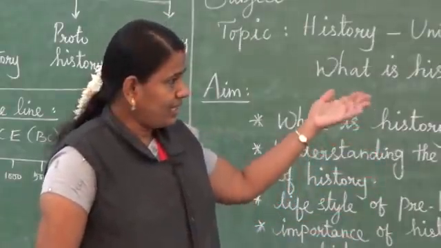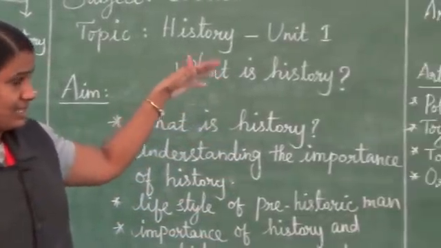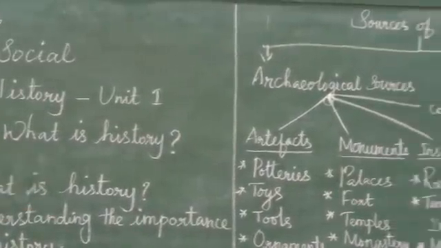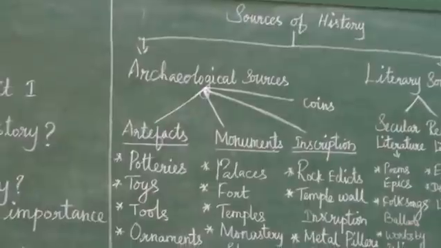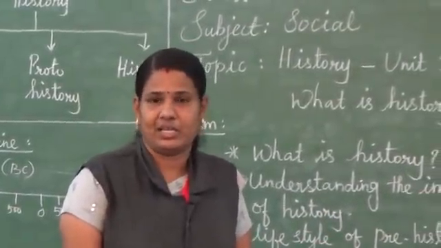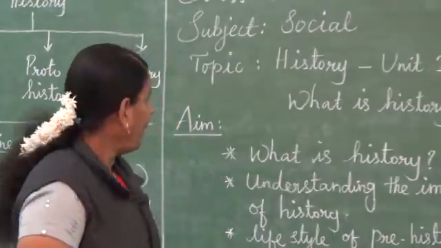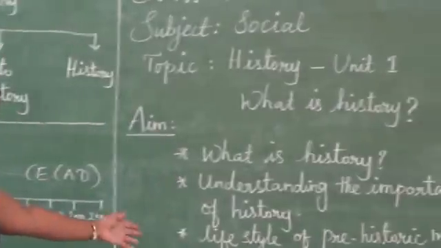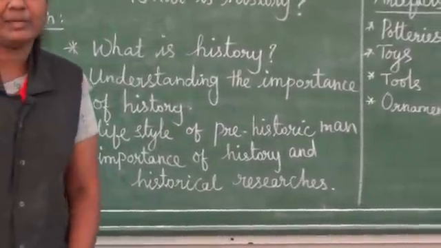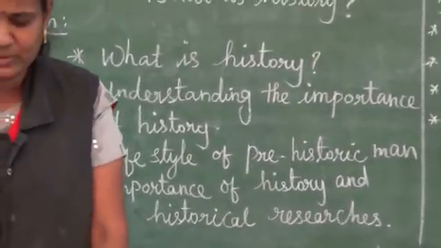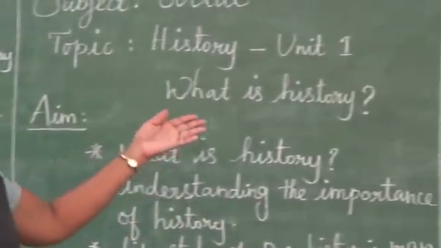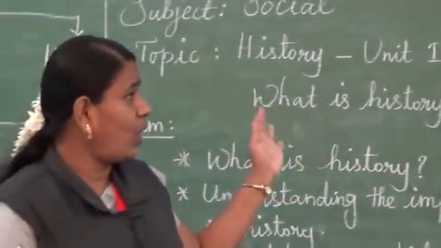Then what are the other things of importance among the sources of history? In the Ashoka period, the Sanchi Stupa and Sarnath Pillar also help us understand the greatness of Ashoka. Now coming to the conclusion: the importance of history and historical research. What is the importance of sources? Sources are very important, not only the monuments and inscriptions.